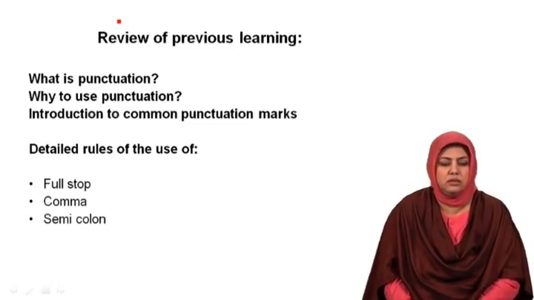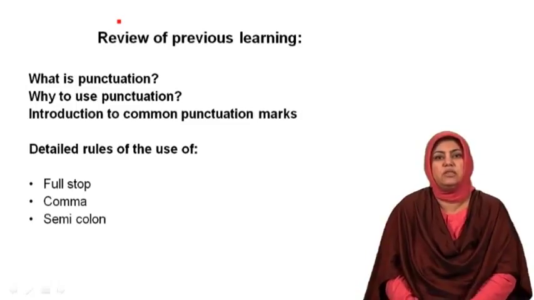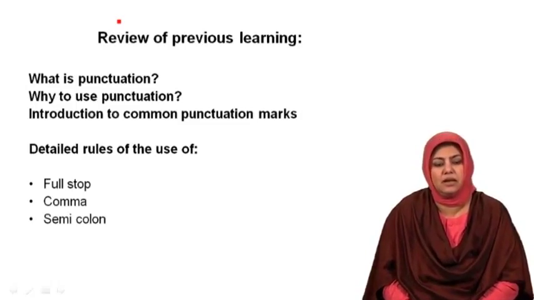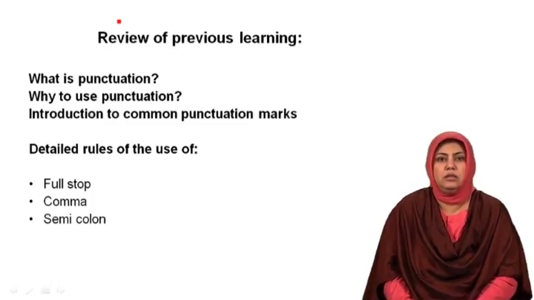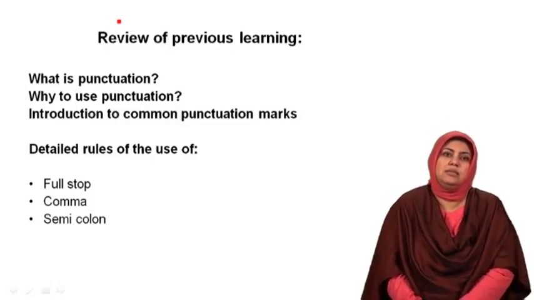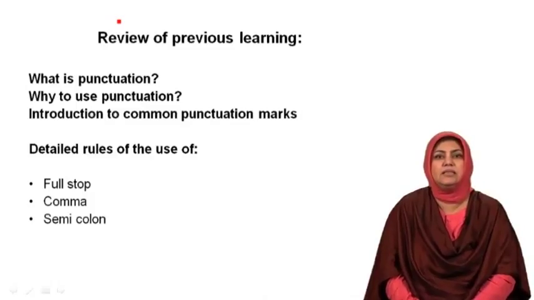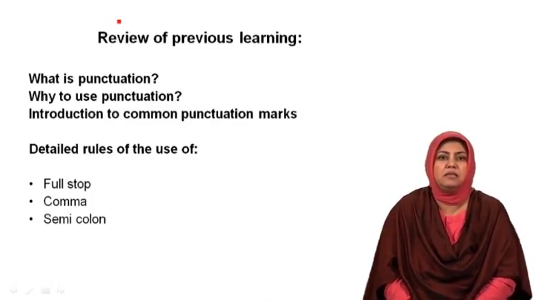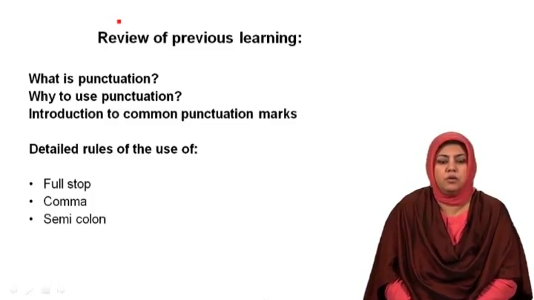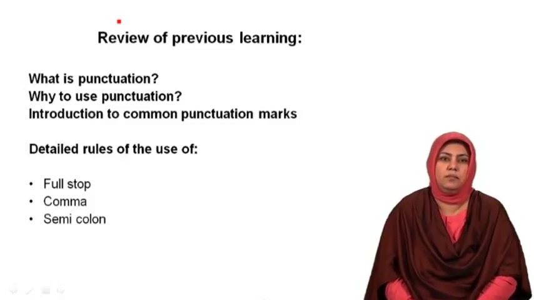Moving onwards to the third mark of punctuation that we learned in the previous class, semicolon. I would say that semicolon resembles a yellow light again, a blinking yellow light that indicates a comparatively longer pause as compared to a comma.